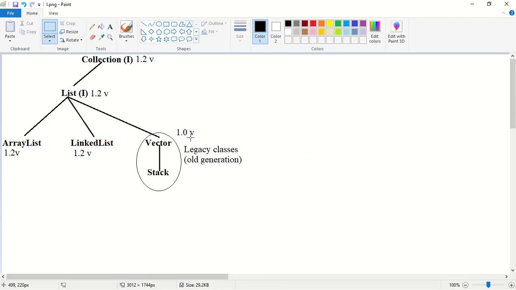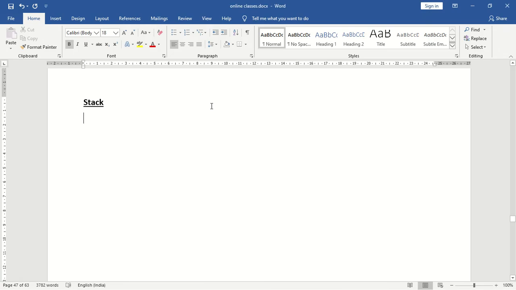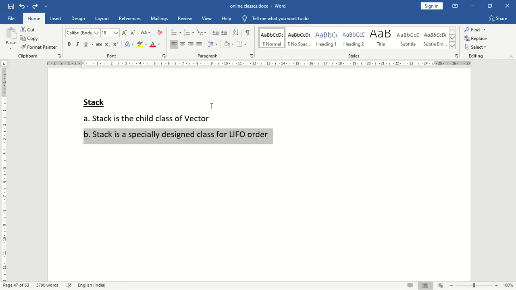The next legacy class is Stack. So what is a stack? A stack is a child class of Vector. Next, why is stack required? Stack is required to access the objects in last in first out manner. So what is the first point? A stack is a child class of Vector. Next, a stack is a specially designed class for last in first out order.